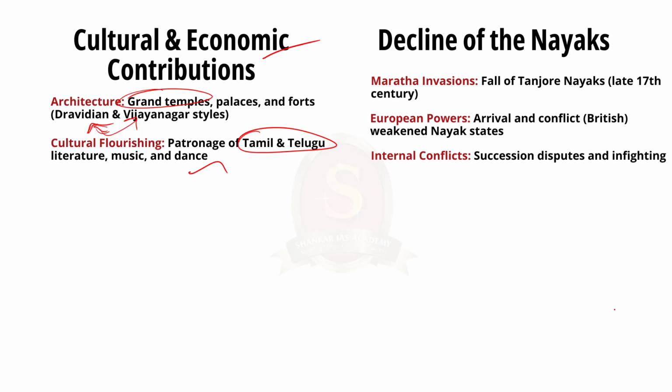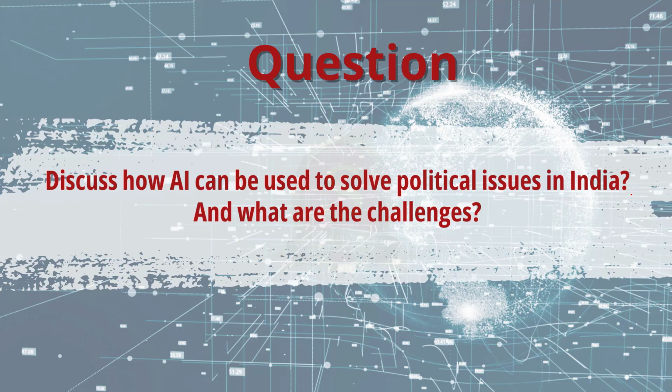Finally, talking about their decline, Maratha invasion was the main reason for the decline of Nayaks. The Tanjore Nayaks fell to the Marathas in the late 17th century. The arrival of European powers and conflict with the British further weakened the Nayak states. Succession disputes and internal conflicts also contributed to their decline. So this is all about Nayak rulers. With this, let us move on to the next news article.